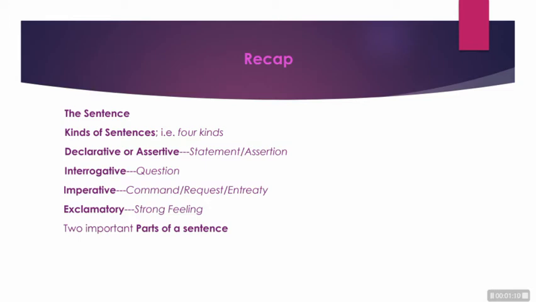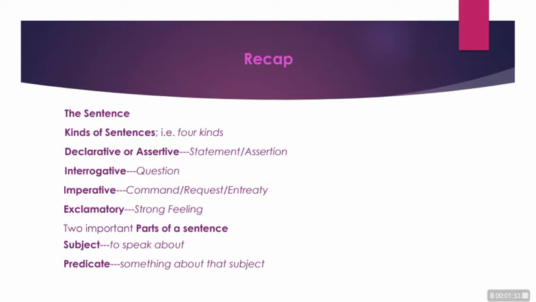Then we get into the parts of a sentence. We were learning that there are two parts of a sentence. One is the subject. We need to speak about a thing, that is subject. Then predicate, something about that subject.